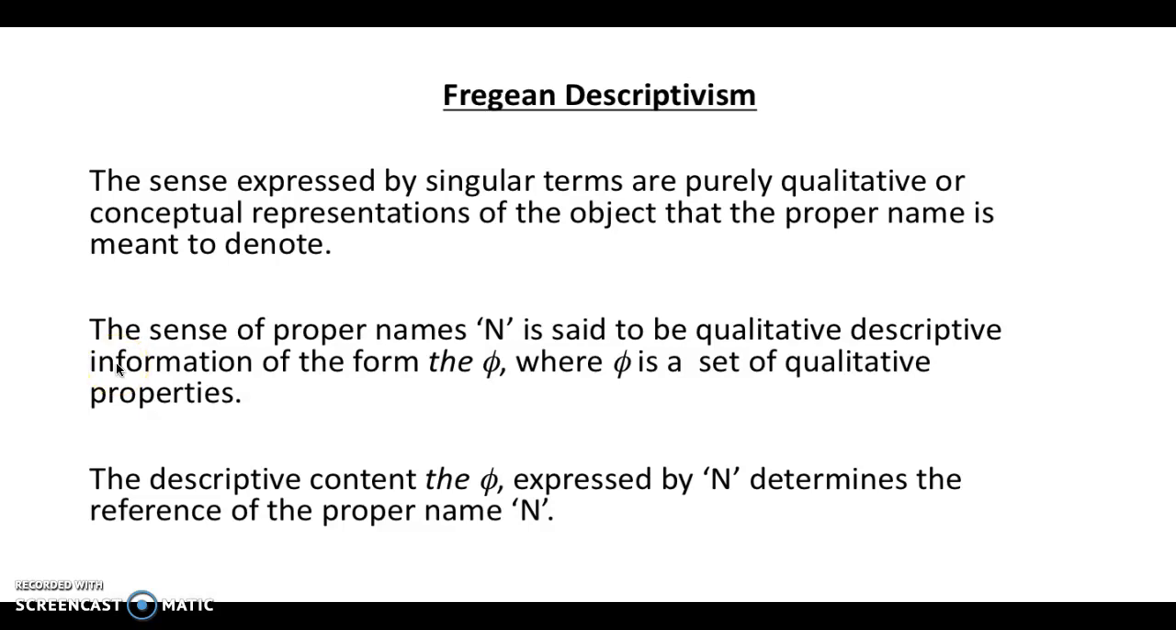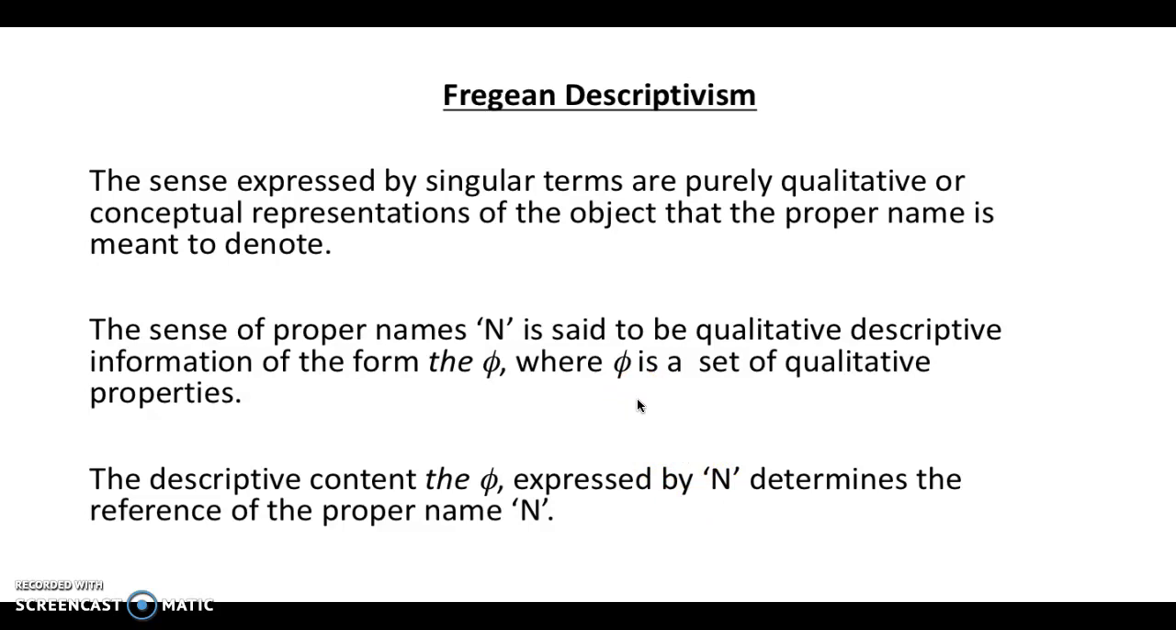One version of Frege's theory is what is sometimes referred to as Fregean Descriptivism. According to Fregean Descriptivism, the sense of any proper name is just a qualitative description, or a qualitative set of information, of the following form: the phi, where phi is just a set of properties that apply to a specific object. And it is these properties, this descriptive content, the phi expressed by the name, that is supposed to determine what the referent of the name in question is.